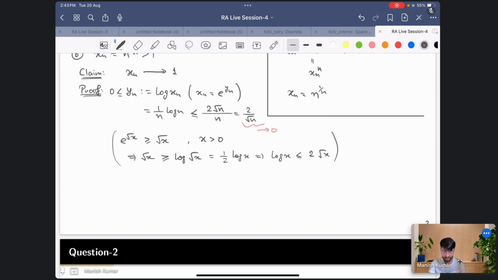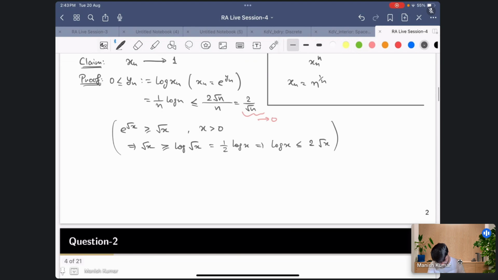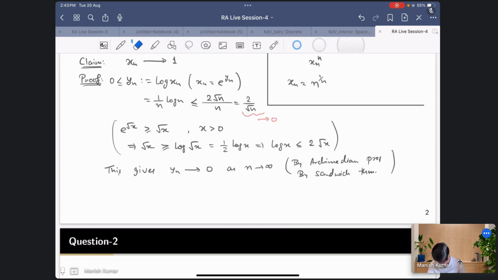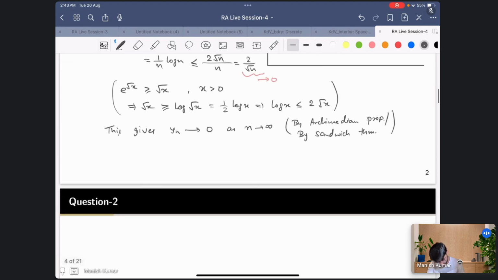That is the obvious thing we know. This concludes that yn goes to 0 as n goes to infinity, by the Archimedean property or by the Sandwich theorem. You have these two theorems from where you can obtain this.